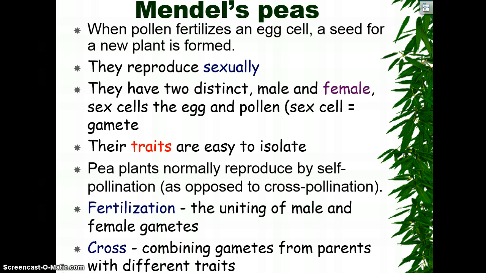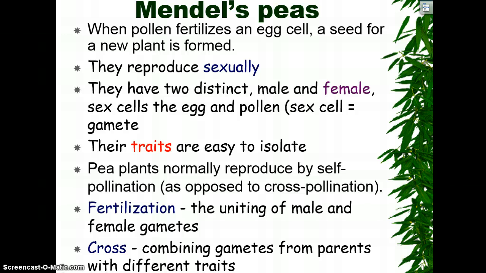Just a little bit about peas. You know that pollen fertilizes the egg in a pea. We talked about that. Pea plants, or at least most plants, actually reproduce sexually, which means pollen, aka sperm, gets to an egg. There are distinct gametes or sex cells. Again, you have the pollen and you have the egg. Pea plants normally reproduce by self-pollination as opposed to cross-pollination, so pea plants can pollinate themselves.